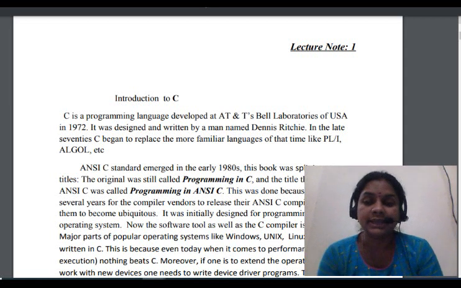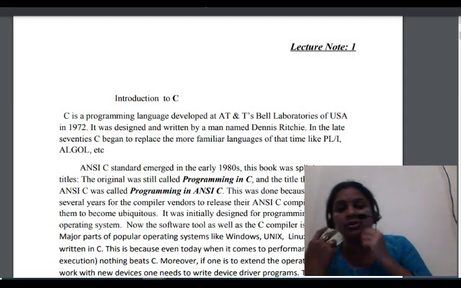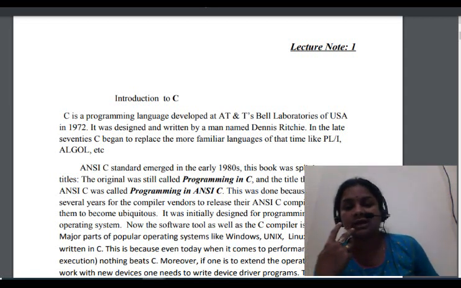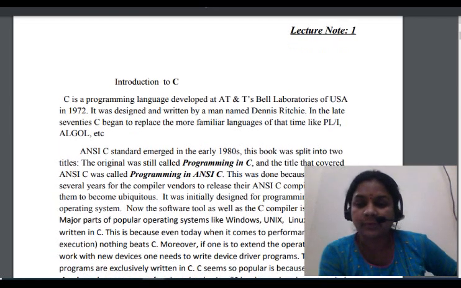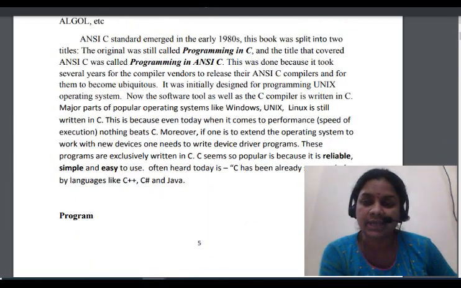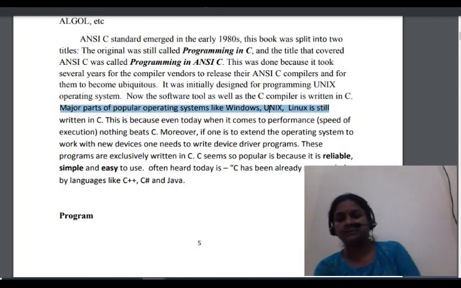After that, in the 1980s, the programming language split into two styles, that means programming in C and programming in ANSI C. With the help of this programming language, they created operating systems, Windows, Unix and Linux operating systems.